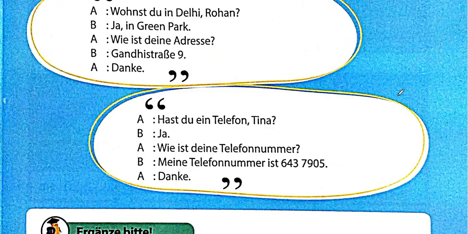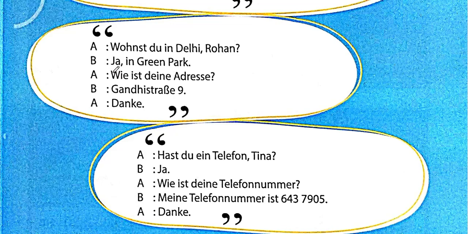Coming to the next conversation, we have A and B conversing together. A says, Wohnst du in Delhi, Rohan? We already learned about verb conjugation, so now we know why "st" is coming, and the meaning of wohnen, which is to live. Do you live in Delhi, Rohan? And "in" is because of a local preposition. It shows location. Where do you live? I live in Delhi. So that's why.